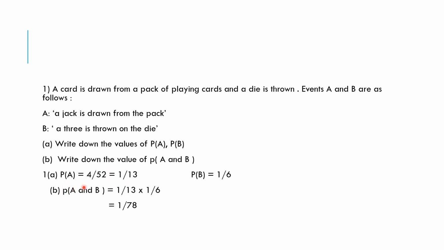Probability of A is 4 over 52 because we have 4 jacks in a pack of 52 cards. So that is 1 over 13. A 3 is thrown on the die. Probability of B is 1 over 6, because we can only have one 3, and the total number of possibilities when we throw the die is 6. So probability of B is 1 over 6. Probability of A and B is equal to 1 over 13 times 1 over 6, that is 1 over 78, which is our answer.